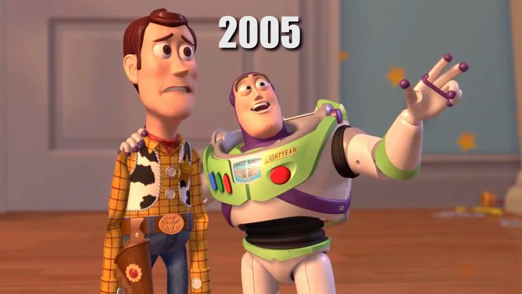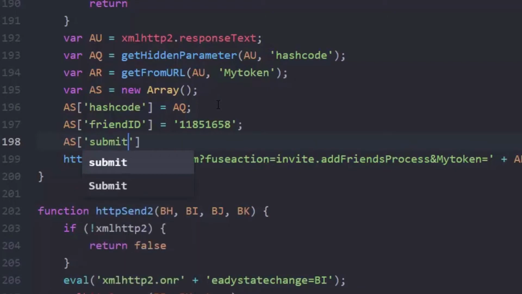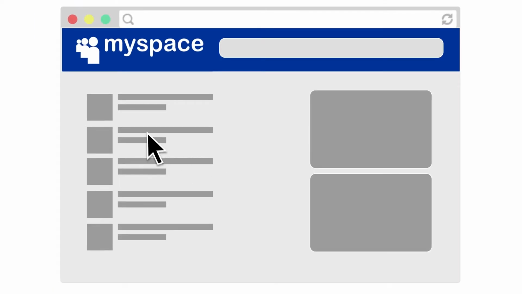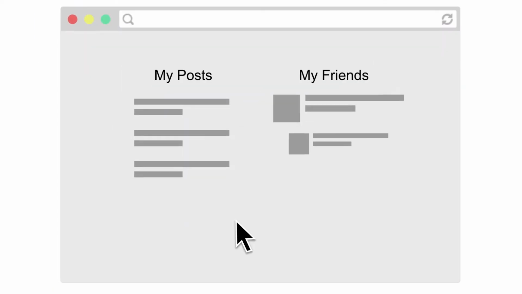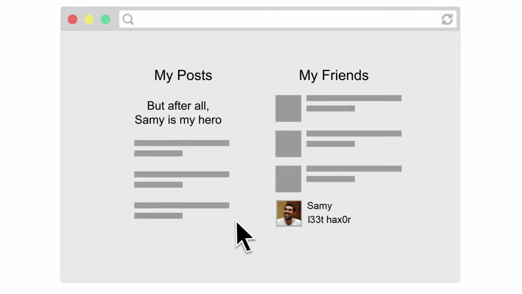In 2005, being cool was directly proportional to the number of MySpace friends you had. 19-year-old Samy wanted to be cool, so a Chipotle burrito bowl and a few clicks later, Samy came up with a few lines of cleverly designed code that, when pasted into MySpace, did something magical. Every time someone visited his profile, they would inadvertently add him as a friend and immediately make a public post saying, "Samy is my hero."